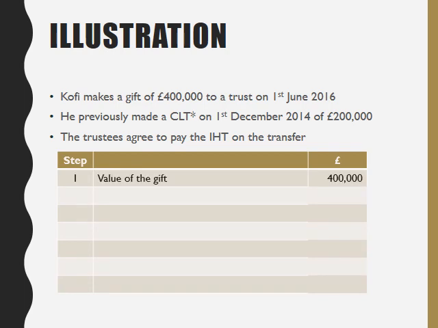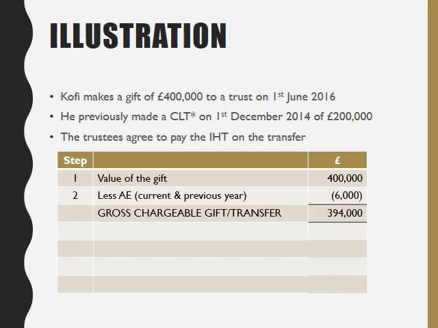We will start with the value of the gift of £400,000, and then we can deduct the annual exemptions that Kofi has, both for the tax year of the gift, 2016-17, and for the previous year, 2015-16. So that's £6,000 in total, leaving a gross chargeable gift of £394,000. And it's that amount that will be subject to inheritance tax.